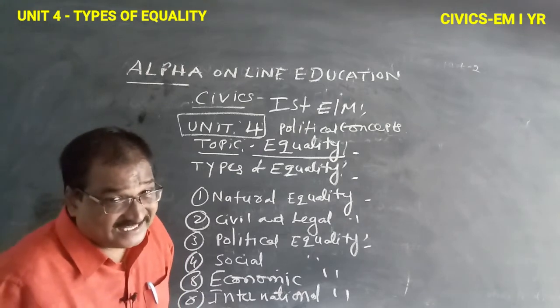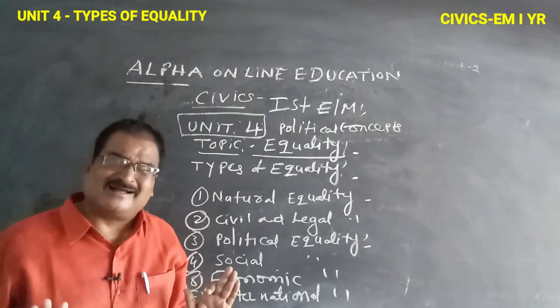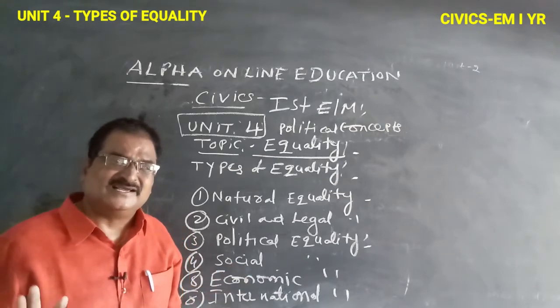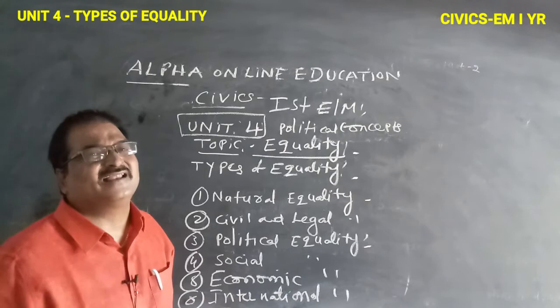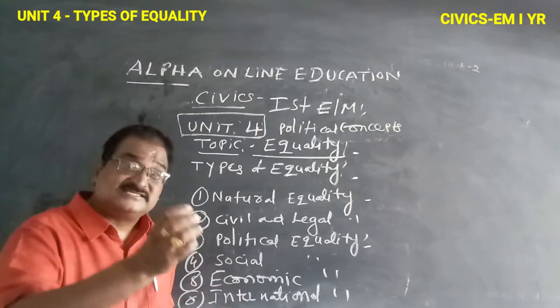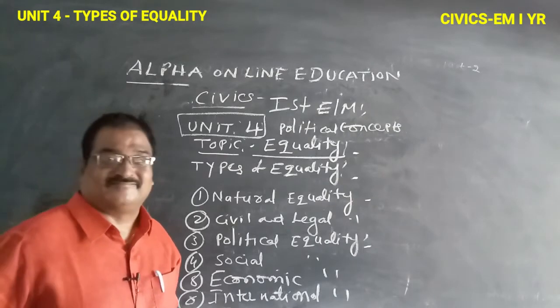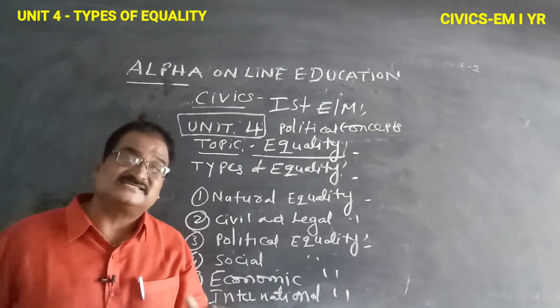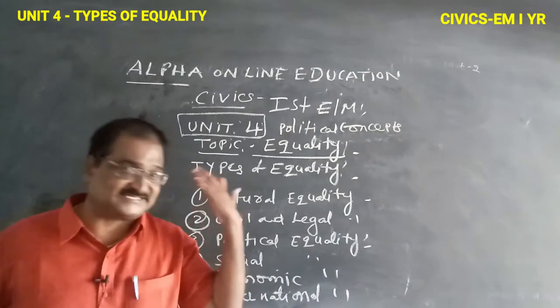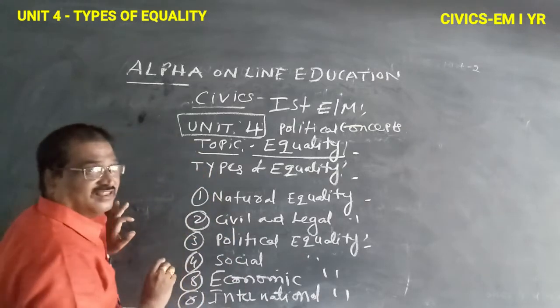What is the main aim of equality? No variation, all are equal before the law and before the state. There is no variation between religions, castes and sex. Finally, all are equal.